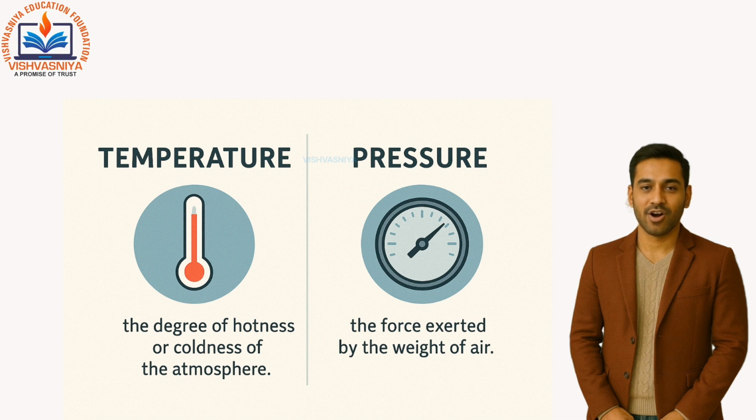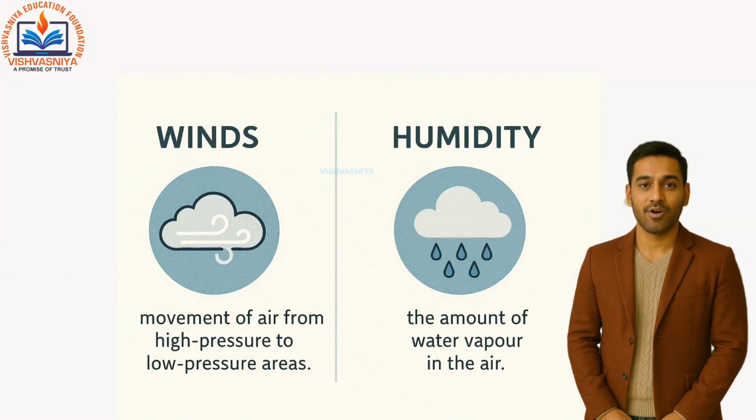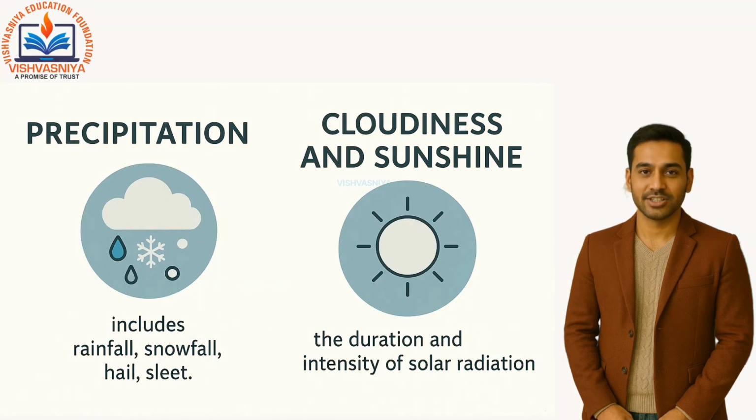Temperature, degree of hotness or coldness of the atmosphere. Pressure, force exerted by the weight of air on the Earth's surface. Winds, movement of air from high pressure to low pressure areas. Humidity, the amount of water vapor in the air. Precipitation, includes rainfall, snowfall, hail, sleet. Cloudiness and sunshine, the duration and intensity of solar radiation. So, these 6 together form the building blocks of climate.